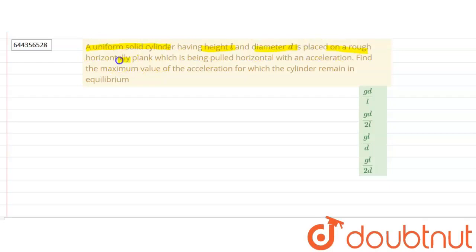Hello, the question says a uniform solid cylinder having a height L and diameter D is placed on a rough horizontal plank which is being pulled horizontally with an acceleration. Find the maximum value of acceleration for which the cylinder remains in equilibrium. Four options are given. We have to check which option is correct.